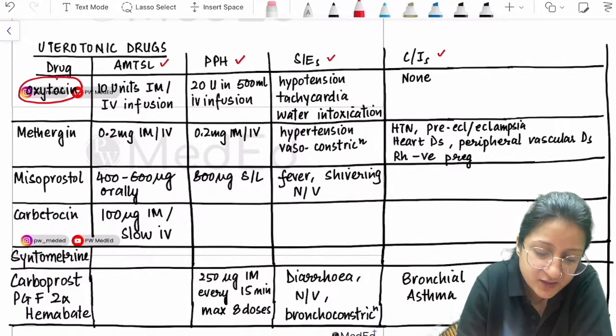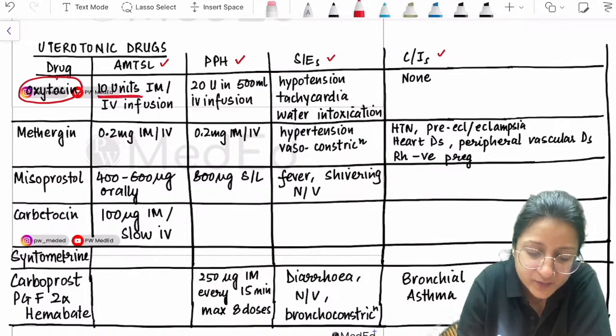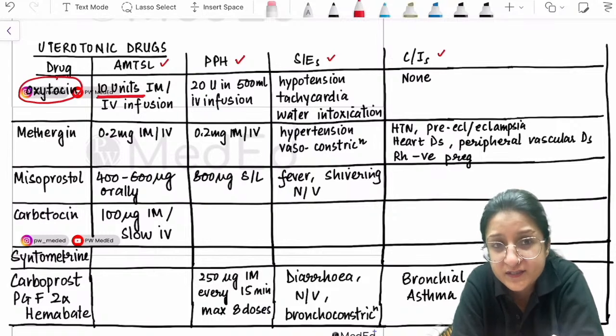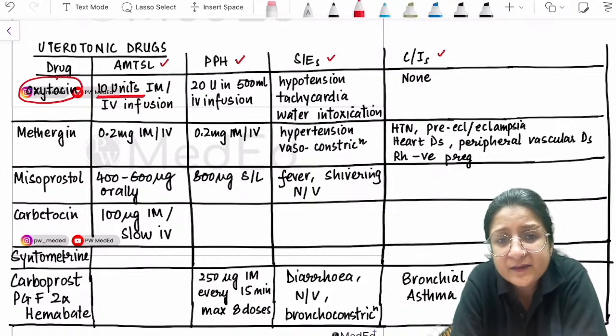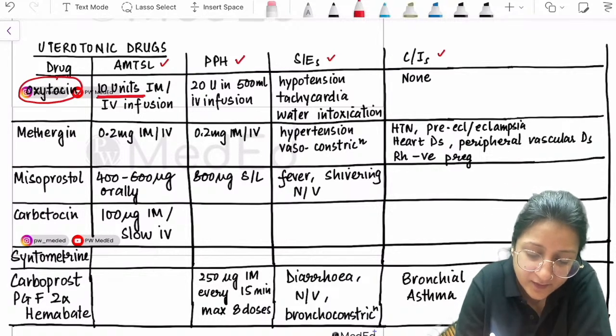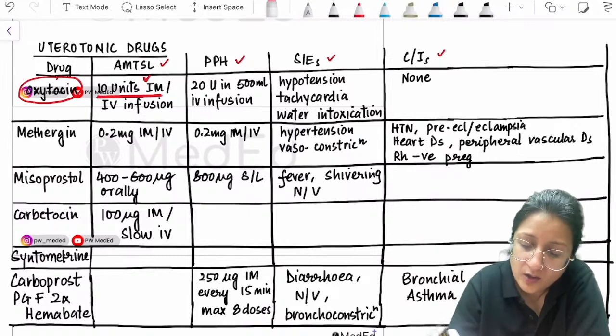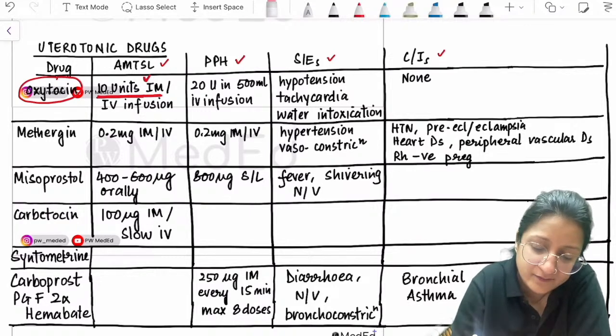Oxytocin is the drug of choice for active management of third stage of labor. 10 units IM or IV infusion can be given. What we are recommending is 10 units intramuscular injection. Please remember, oxytocin is never given. Very, very important MCQ pointer.